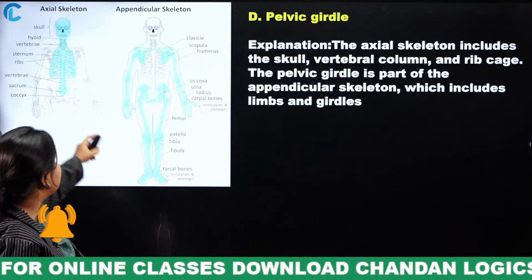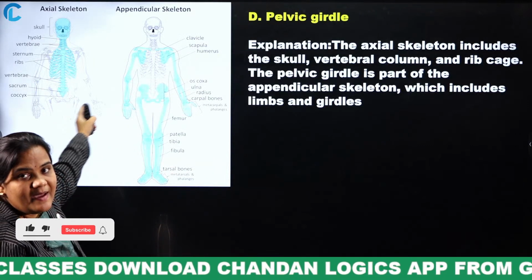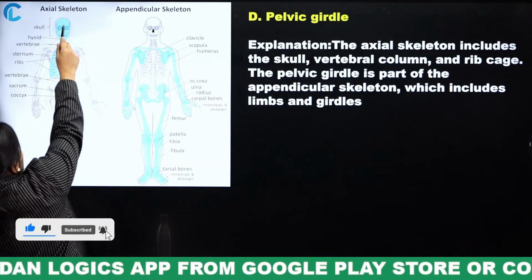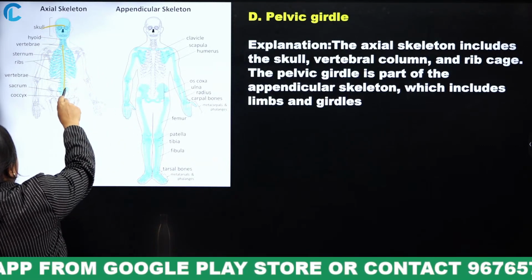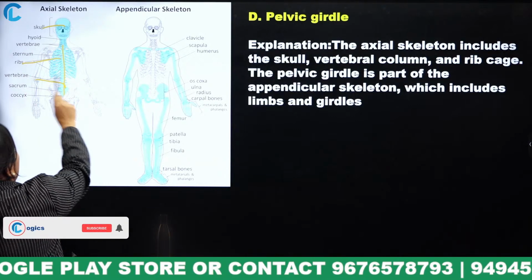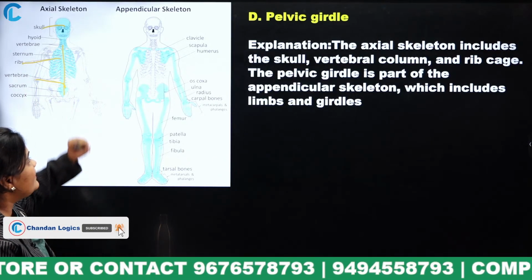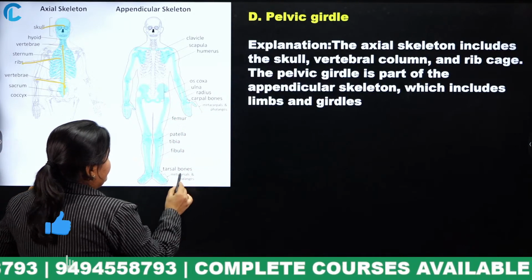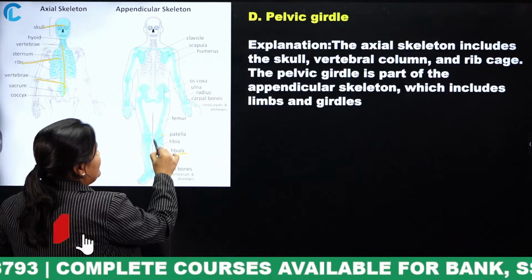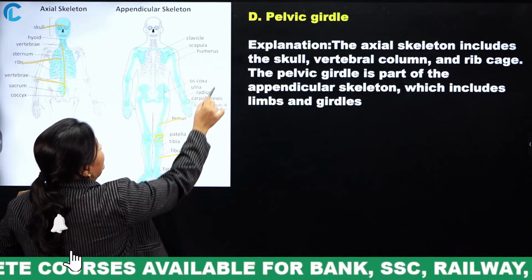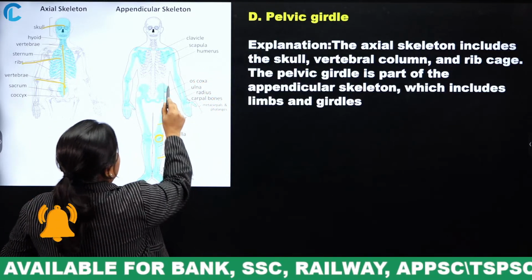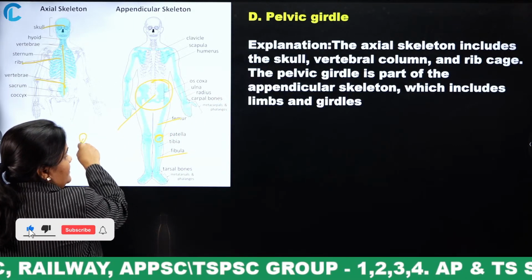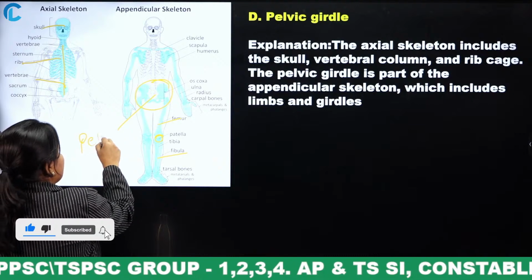Look, this is the axial skeleton system and this is the appendicular skeletal system. The skull, the vertebral column and the ribs come under the axial system. When it comes to the appendicular system, we have the fibula, patella, joints, femur, and the pelvic girdles.